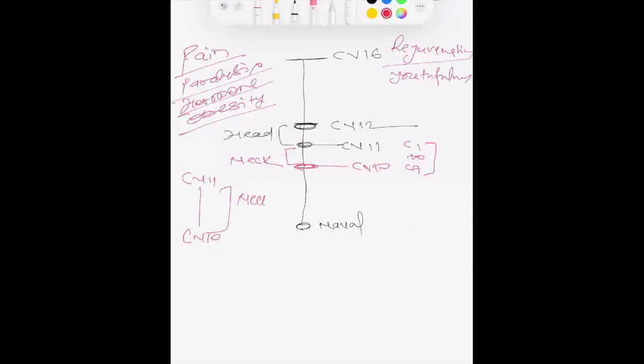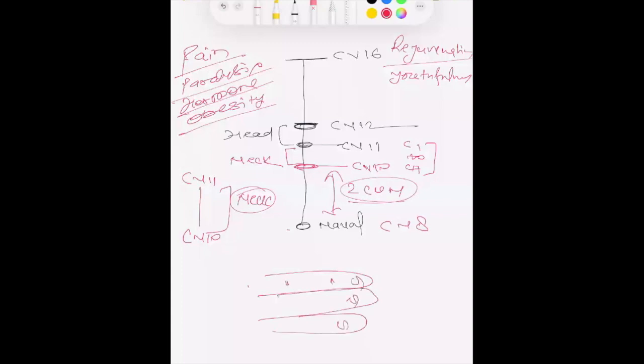How to locate CV10? The navel is CV8. So from CV8, if you go up, that is CV10. How to measure the distance up? With the help of three fingers. If you take three fingers, 1, 2, and 3, and take the middle joint width, that is one unit.